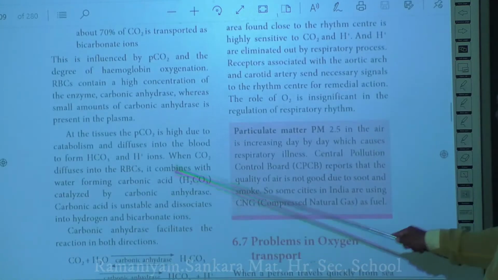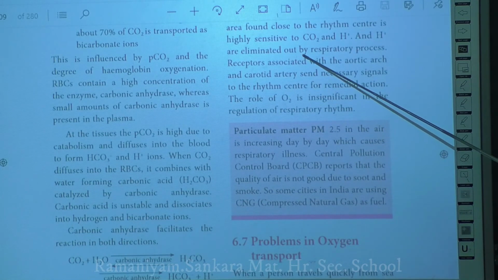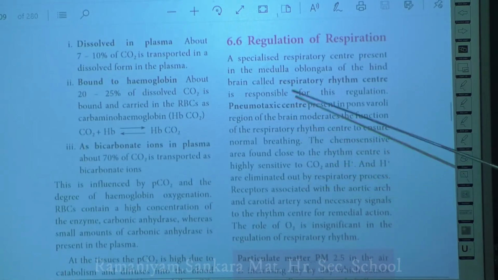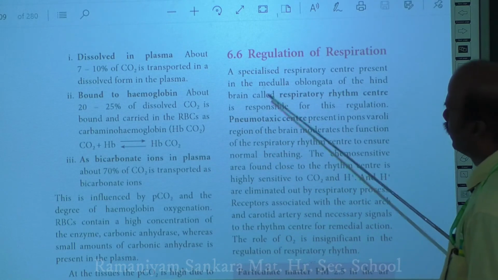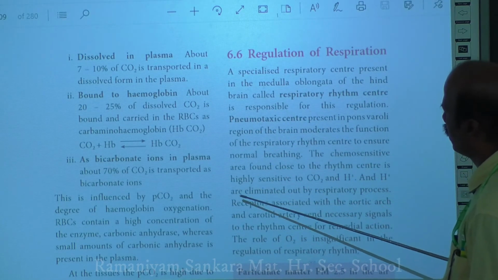So that's all about the transport of gases, carbon dioxide and oxygen. Next is the regulation of respiration.